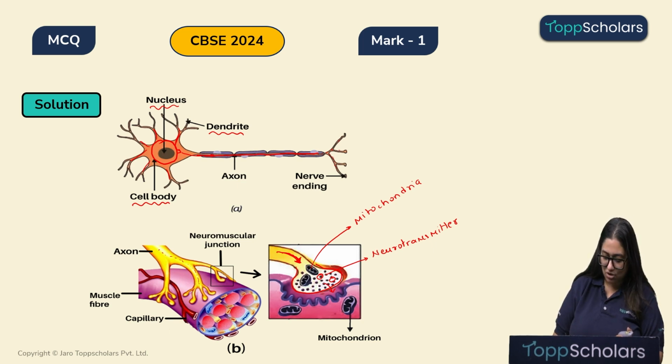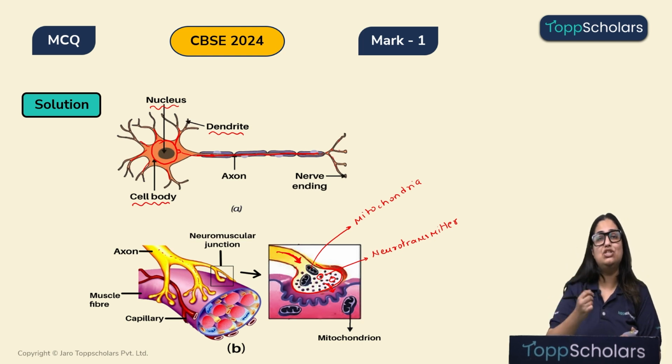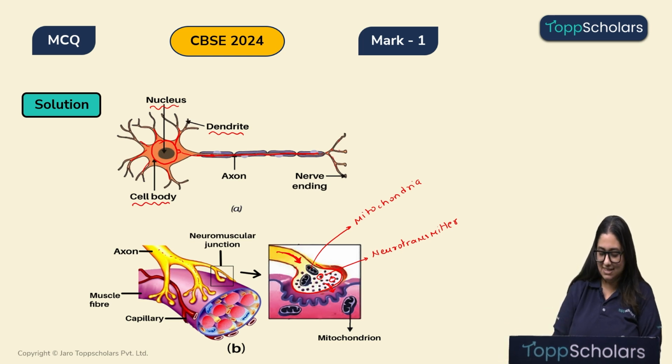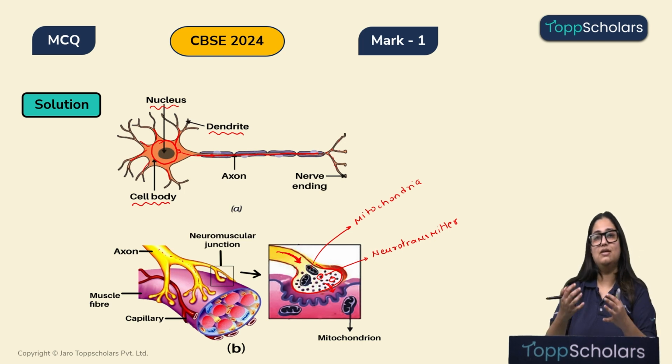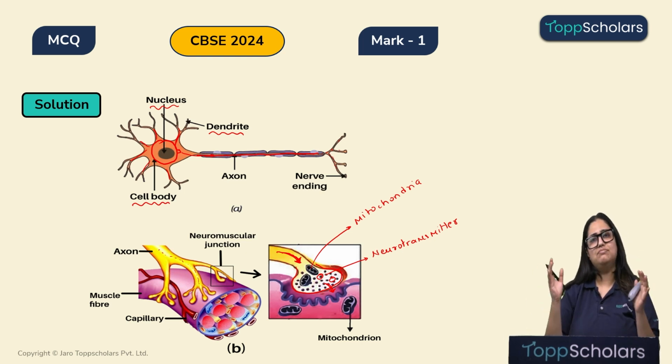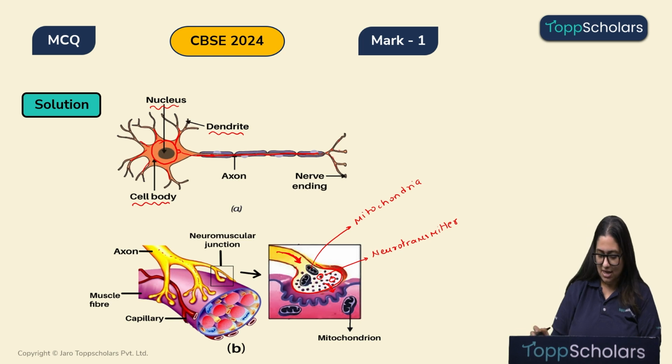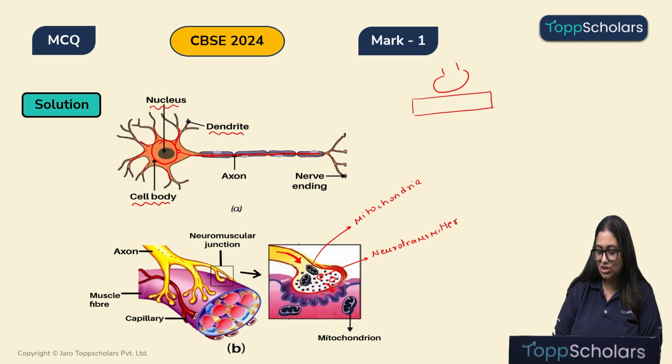Alright, and these molecules of neurotransmitters will exit the neuron and reach the muscles where they will bind with the neurotransmitter receptors. And in this sense, the information which this neuron was bringing will be provided to the muscles and the muscles will contract. Alright. So, this junction, children, that is formed between the synaptic knob and the muscle, this junction is known as the neuromuscular junction.